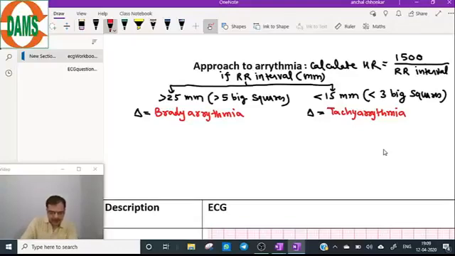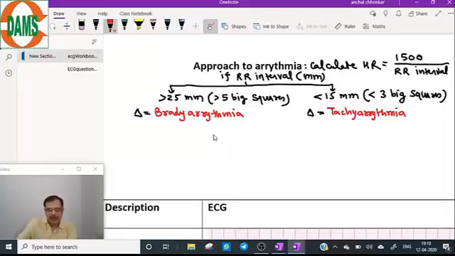The difference between bradycardia and bradyarrhythmia: this is almost the same. Arrhythmia is a more technical word. Now coming to the next step. So this is how we decide whether there is a tachycardia or bradycardia. Then we find the origin of that pathology.